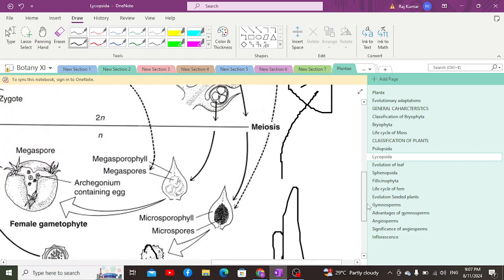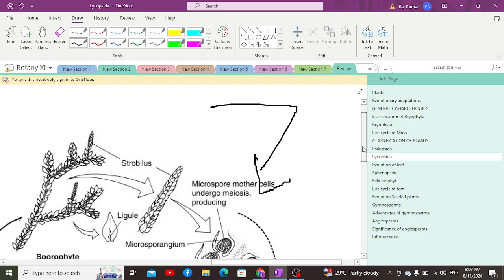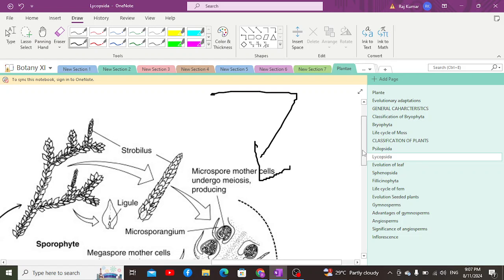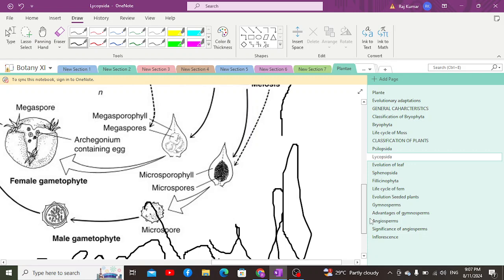One more thing I would like to highlight is that they have microsporophylls and megasporophylls, which means that the microspores produced will germinate into a male gametophyte, while megaspores produced in the megasporophylls would germinate into a female gametophyte.